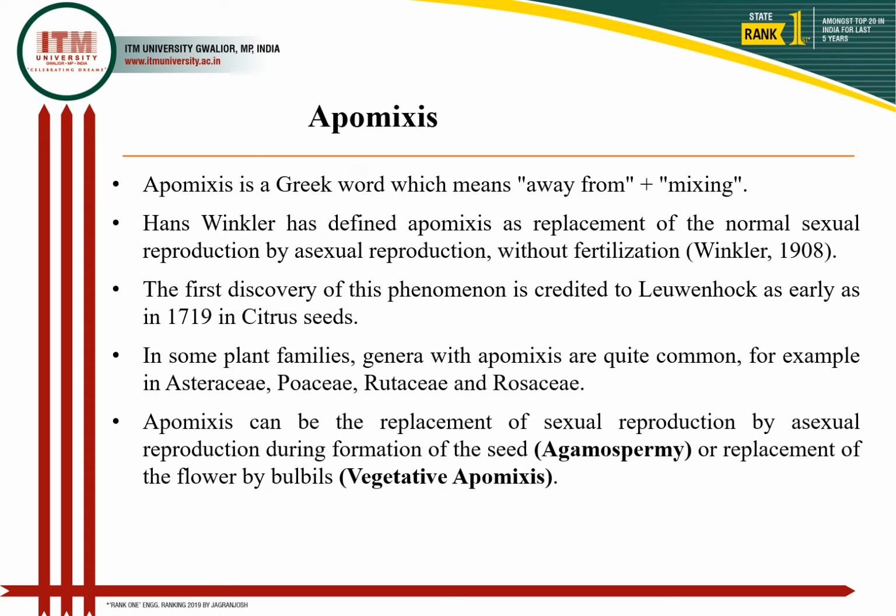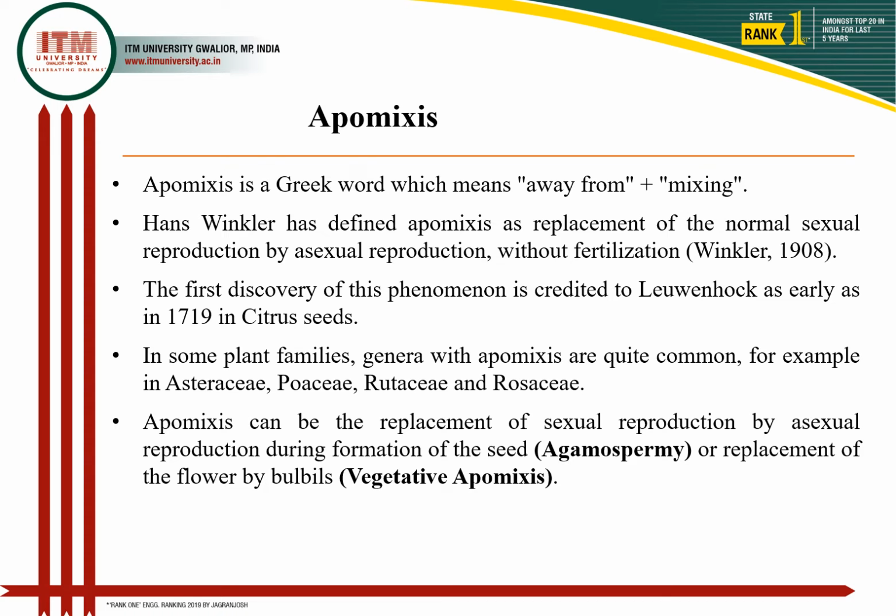In this mechanism, the sexual reproduction process is replaced by an asexual mode of reproduction, where there is formation of seed without the fertilization process. The credit for discovery of this phenomenon goes to Leeuwenhoek, who reported it in 1719 in citrus seeds.